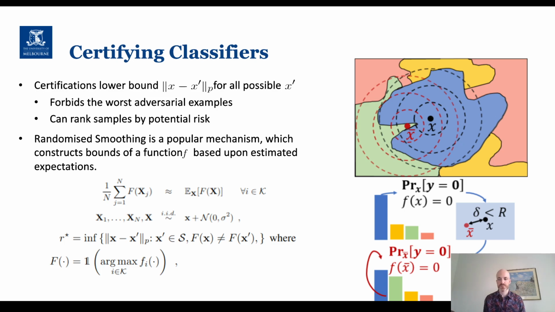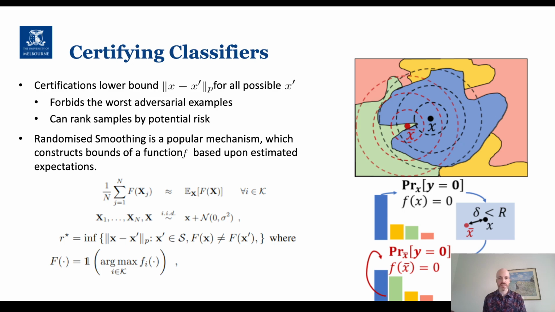So certificates allow us to construct a measure on the lowest bound distance between some sample point x and any possible adversarial example x prime, subject to some LP norm distance. In doing so, we're able to forbid the worst adversarial examples.